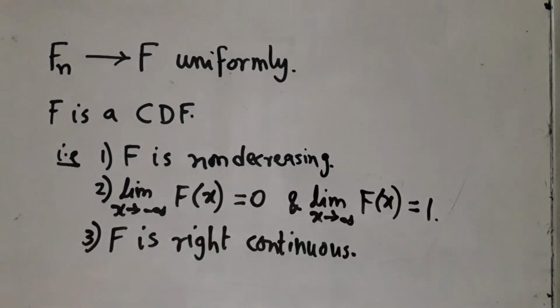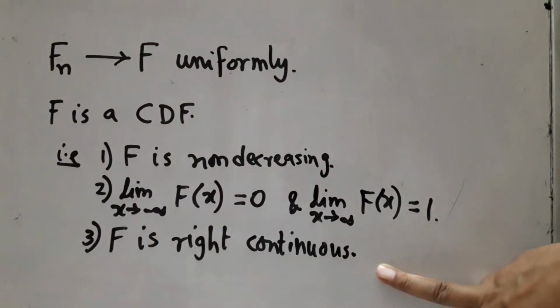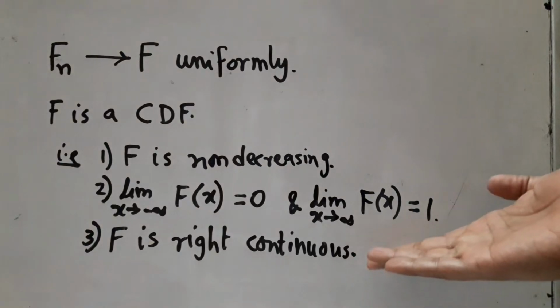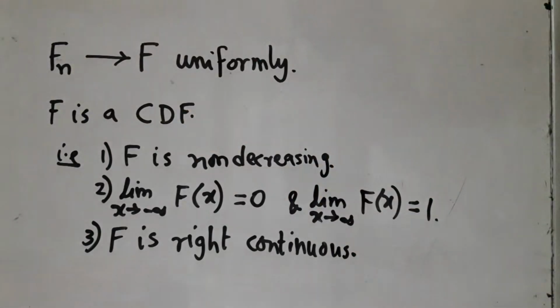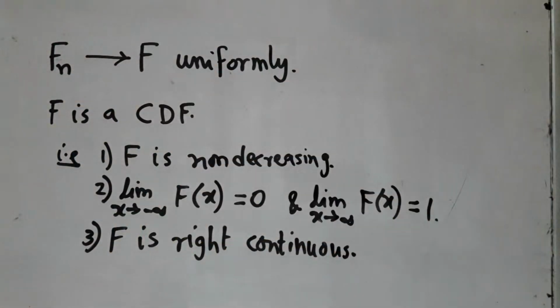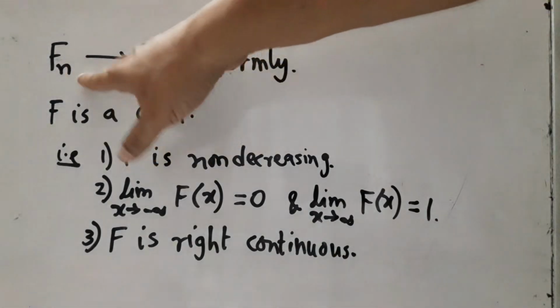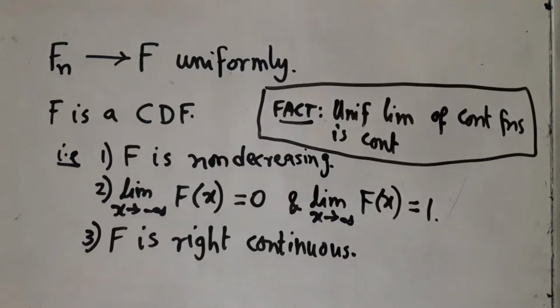The third condition that I need to show is that F is right continuous. Now, that is just obvious because all my Fn's are actually continuous, not just right continuous, because they are obtained from a density. It is a uniform distribution over certain intervals. And we know that the uniform limit of continuous functions must be continuous.